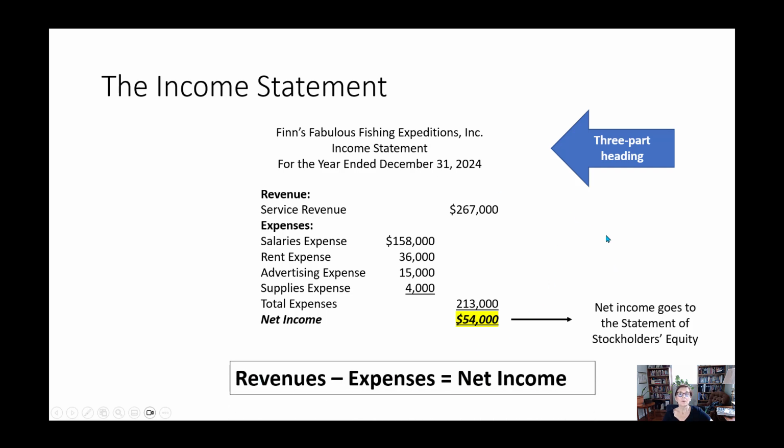Here is one of those magic things that you should write on index cards if you have them. I would get some of those old-fashioned little 3x5 index cards if this is something you have to memorize. The first thing was the accounting equation. This is revenues minus expenses equals net income. Take your revenue, subtract your expenses, you get net income. That's what's on your income statement, okay? So your net income from here goes to our statement of stockholders' equity.